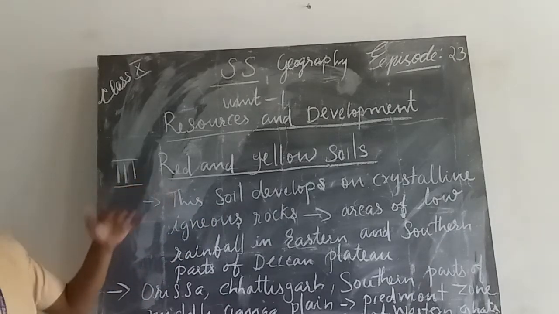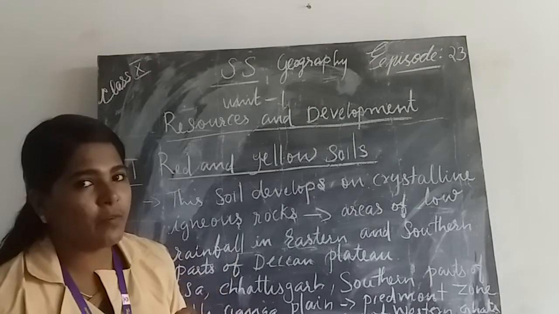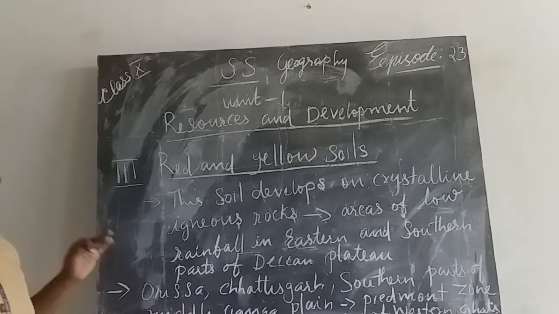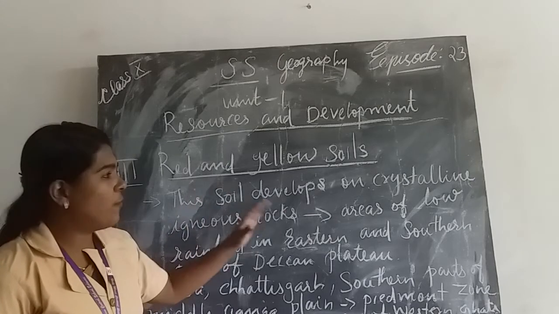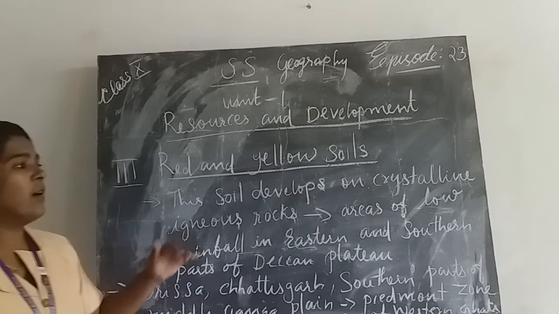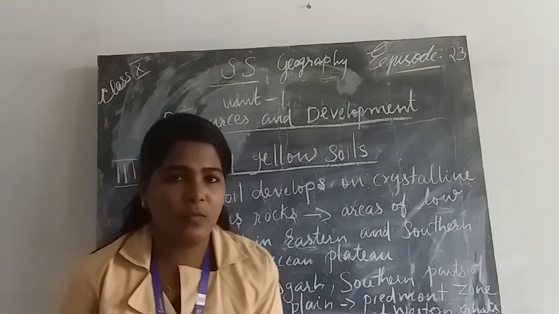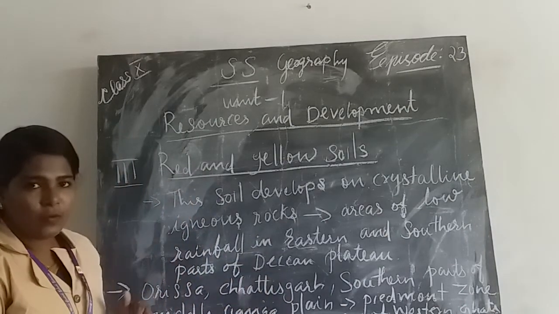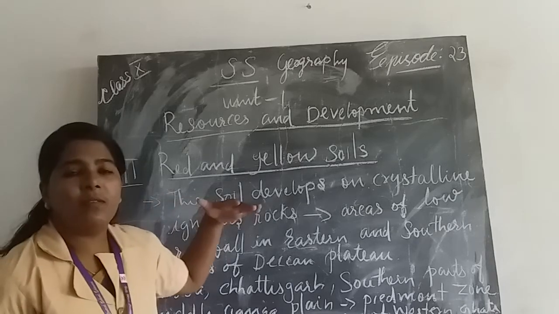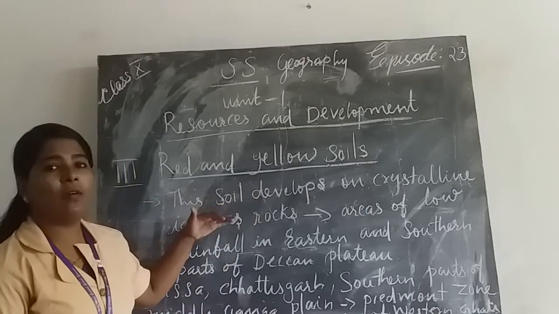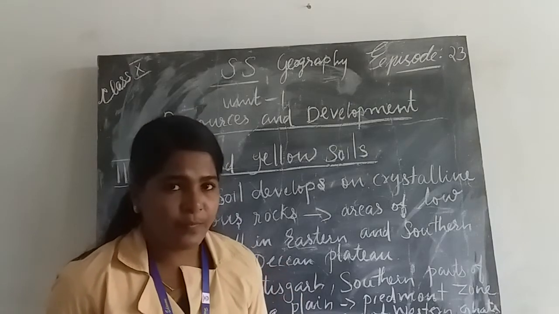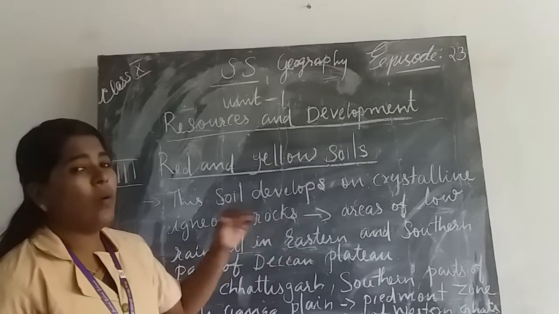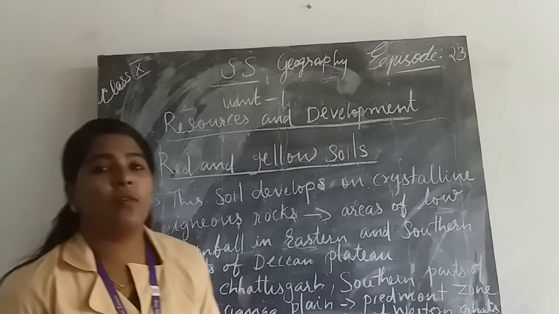Red and yellow soil develops from which type of rock? It develops on crystalline igneous rocks, and this soil is found in the areas of low rainfall in the eastern and southern parts of the Deccan Plateau.